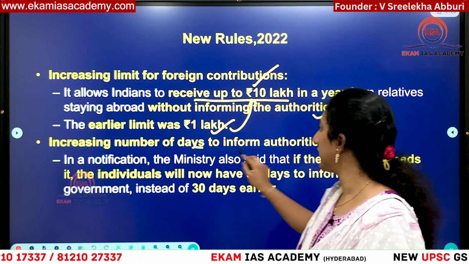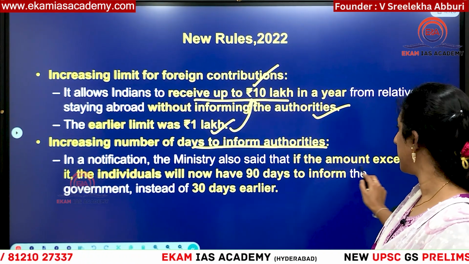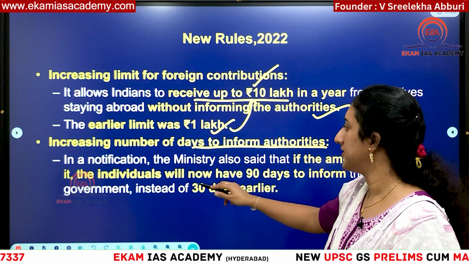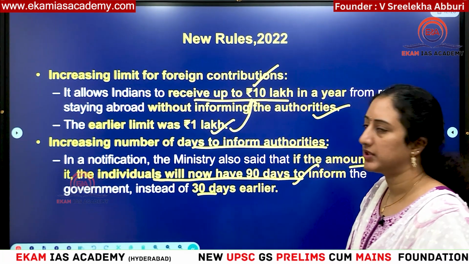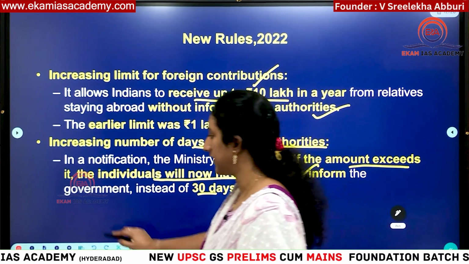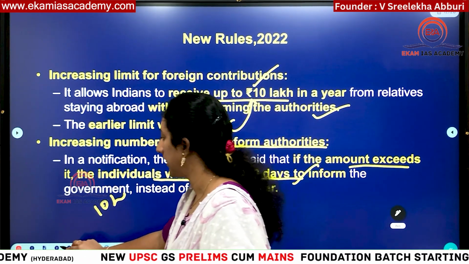And increasing the number of days to inform authorities. Now, if the amount exceeds 10 lakh rupees, individuals will have 90 days to inform. Previously it was only 30 days. Now you can inform the authorities within 90 days if it crosses 10 lakhs.